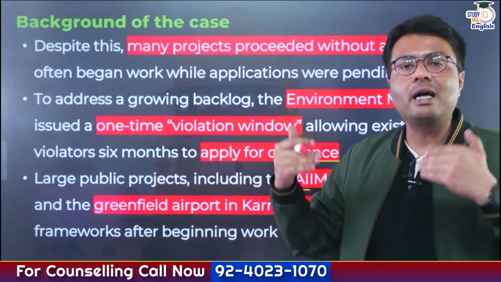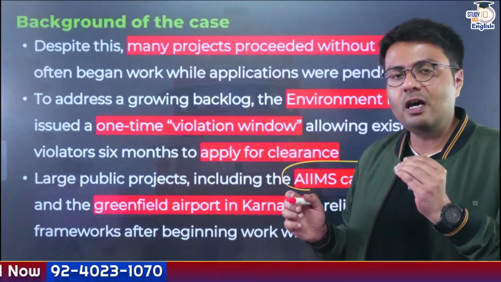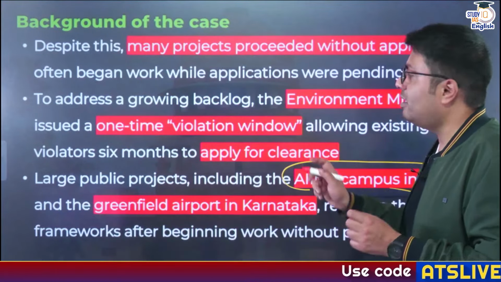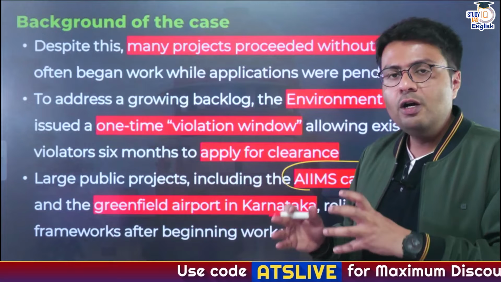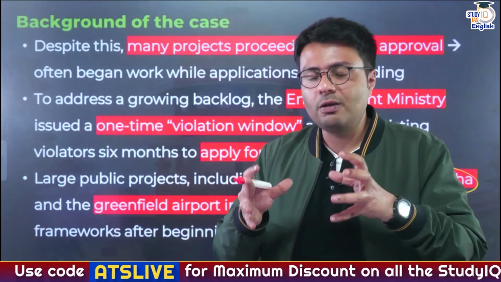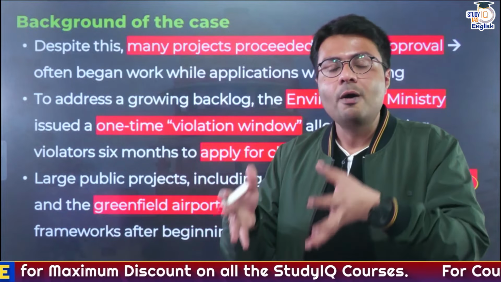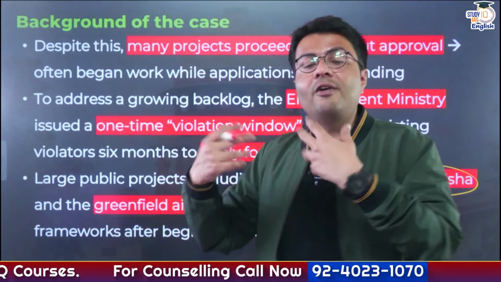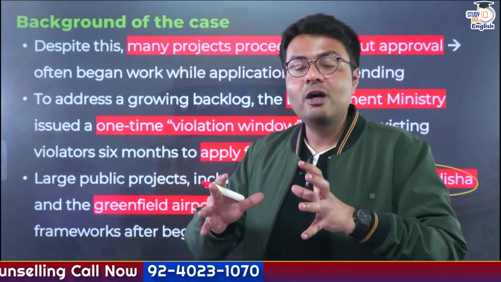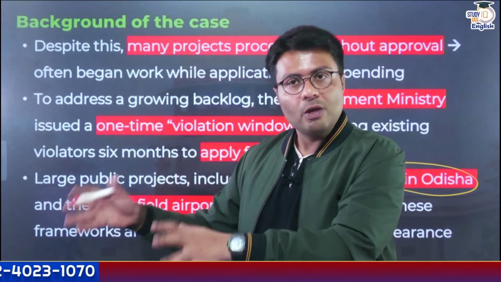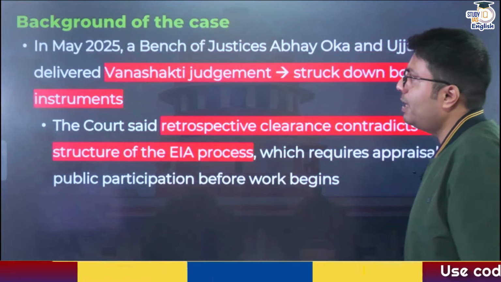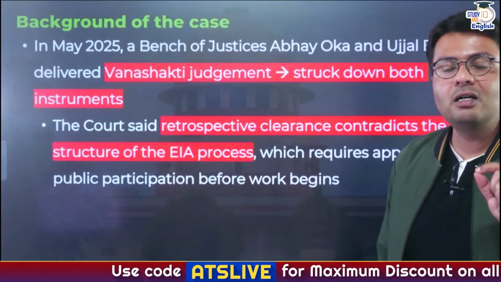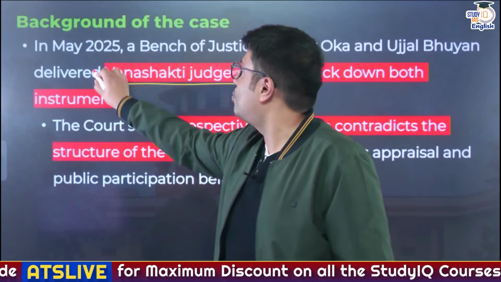So when these kinds of projects created a backlog, this matter reached the Union government. And that is why the Union government issued two notifications, the 2017 and 2021 notifications, which provided a one-time violation window for these projects to get a retrospective approval. That is, by paying certain monetary fines, these projects were given a backdated approval so that these projects are executed, but the monetary fine acted as a deterrent so that these kinds of violations are not repeated in the future, right? But when this matter reached the Supreme Court, a bench of two judges, Justice Oka and Justice Bhuyan, struck down these two notifications under what was called the Vanashakti judgment.